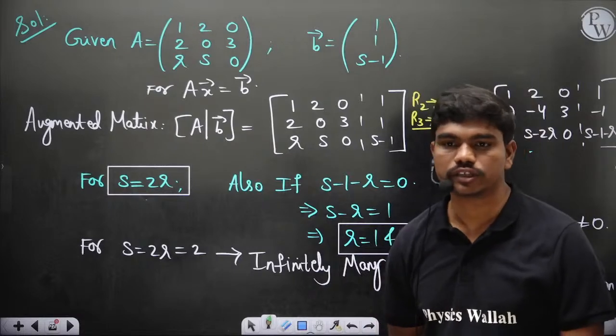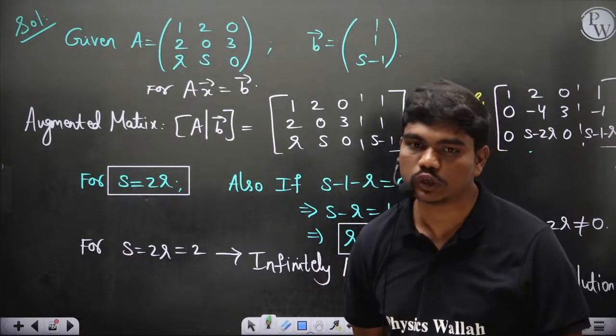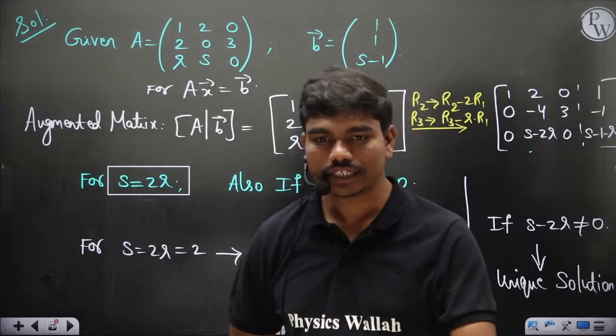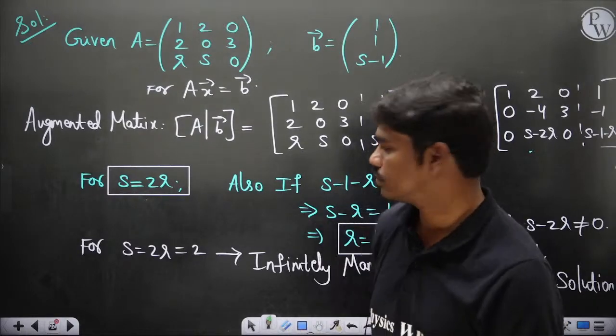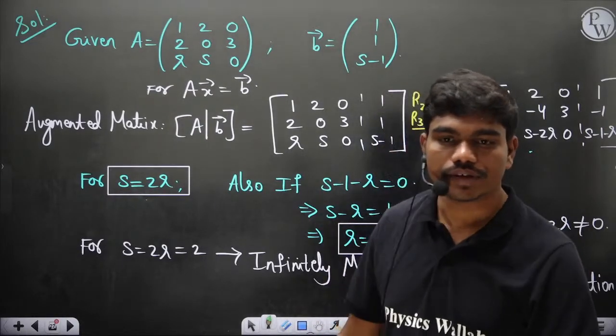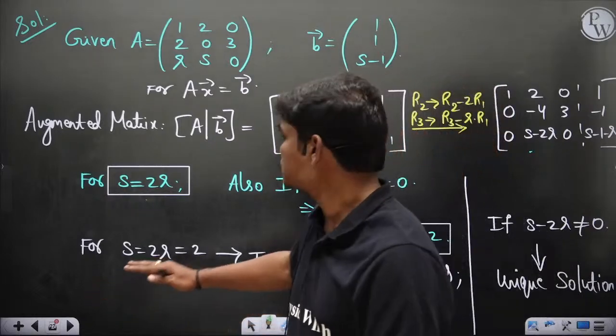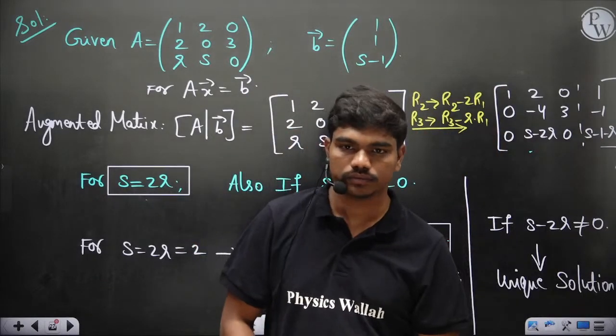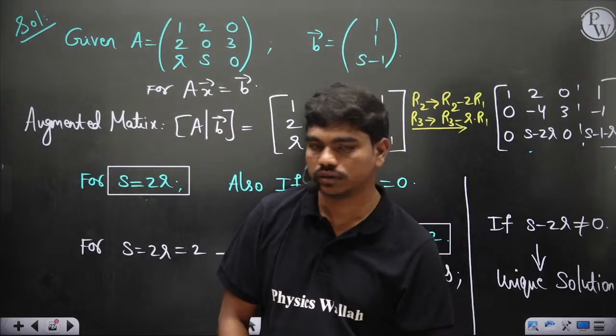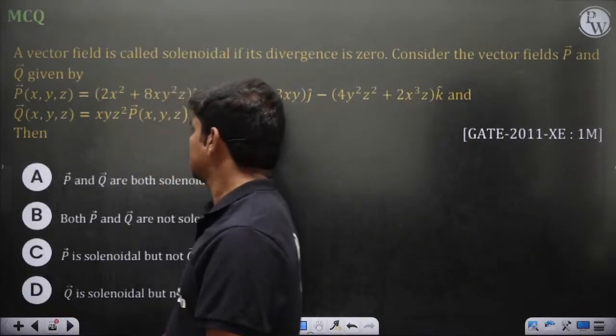So D should be the correct answer. It will have infinitely many solutions if s is same as 2r and s should be 2. Okay, or maybe r is equal to 1, whatever. If you have any doubts in this question, you can ask me. Nothing? Everything going good? Fine.